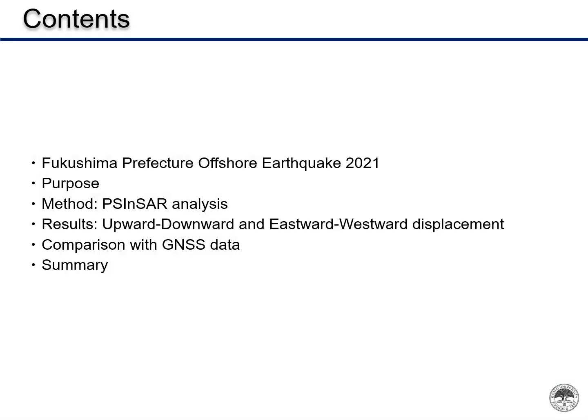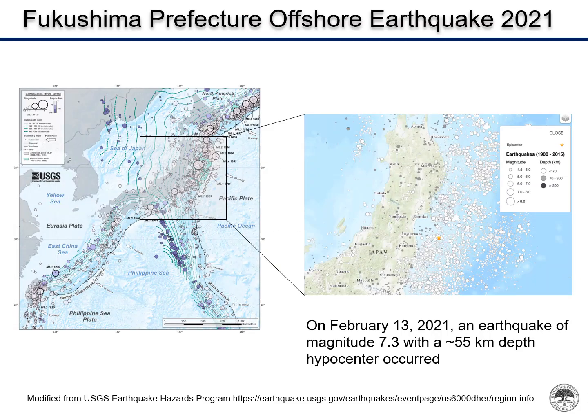This is today's contents. The Fukushima Oki earthquake of 2021 was a magnitude 7.3 earthquake that struck off the coast of Fukushima Prefecture on February 13, 2021. This area is where the Great East Japan earthquake of 2011 occurred in the past. As you can see from the seismic map, this area has a high frequency of earthquakes. This earthquake is said to be an aftershock of the Great East Japan earthquake of 2011.